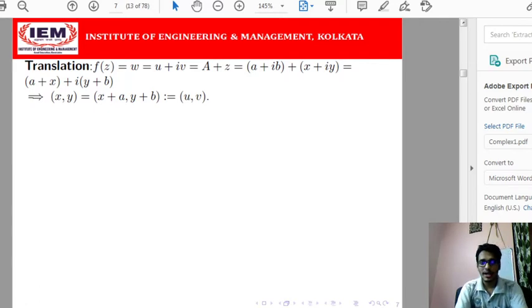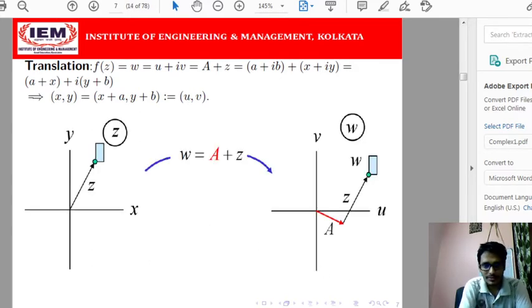I am going to discuss some known types of mapping and their geometrical consequences or significances. So I am considering a translation. I can represent any complex value or complex variable as a vector quantity in 2 dimensions. Say for example, this is our z point in the z plane. So z is mapped to some w in the w plane. So what is w actually? w means z is translated along another vector a, and a plus z is the value of the function at the point z.